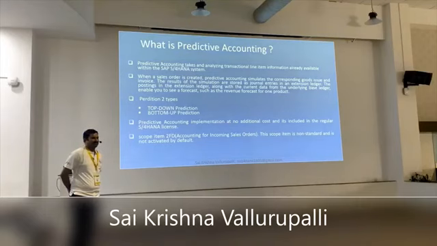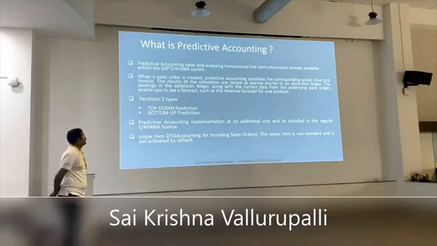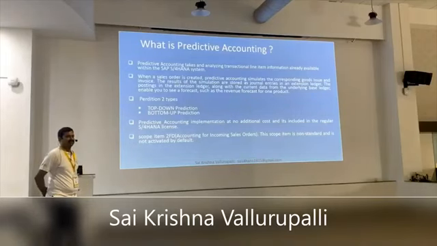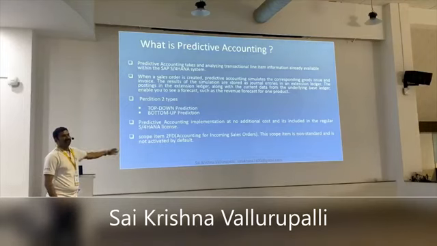When SAP introduced S4HANA, a single source of truth was introduced. Sales orders transferring to COPA was not available in account-based COPA in the single source of truth earlier. That was one of the missing functionalities up to the 1709 version. Now it is introduced in 1809. This is predictive accounting: the sales order transferring to the COPA is named predictive accounting.